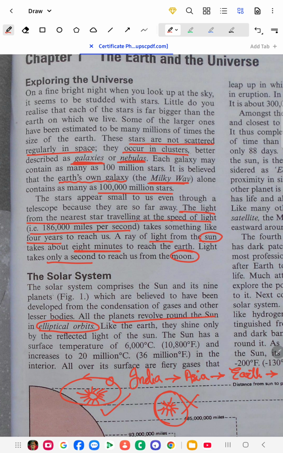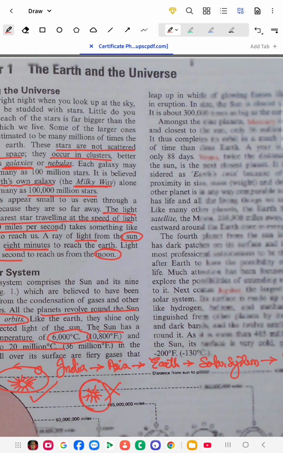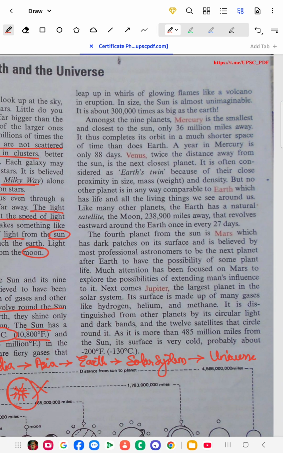The surface temperature of the sun is 6,000 degrees Celsius, which is 10,800 degrees Fahrenheit, and it increases to 20 million degrees Celsius also. So this part, only this one. Then we will see the next half of this book, about the sun.